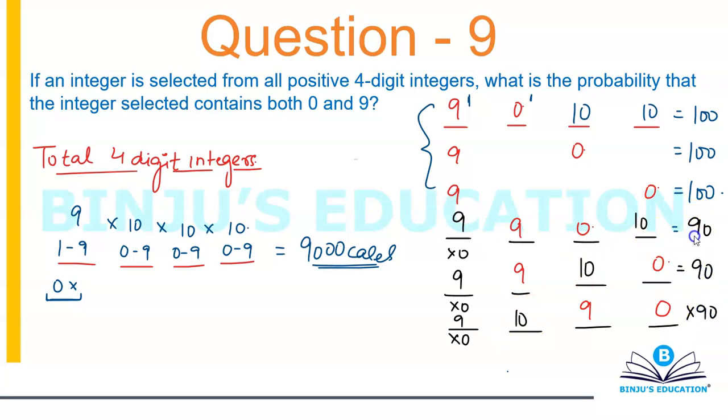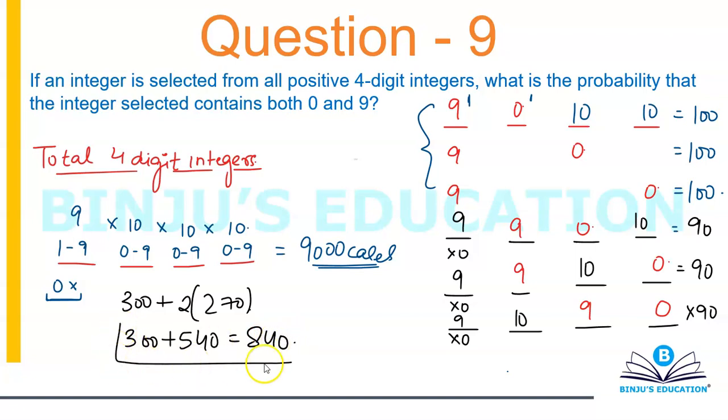and you'll be multiplying all these by 2. So basically it will become 100, 100, 100, that's 300, plus 2 into 270, plus 2 into 270. So that's 300 plus 540, which will be equal to 840 cases. And that's your answer to this question. Okay, that's basically the number of cases.